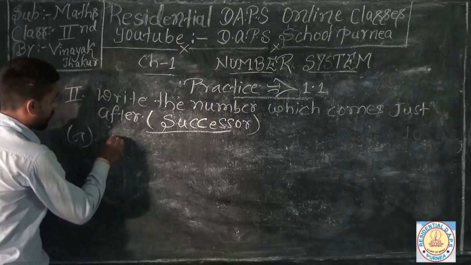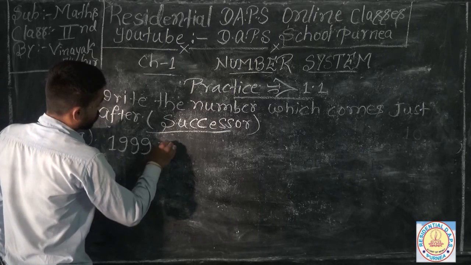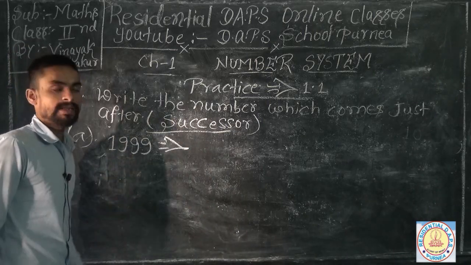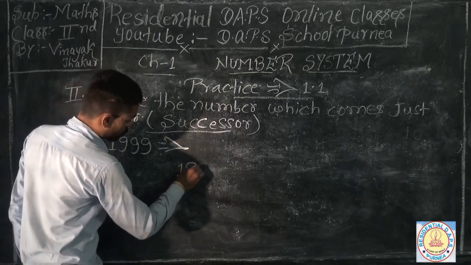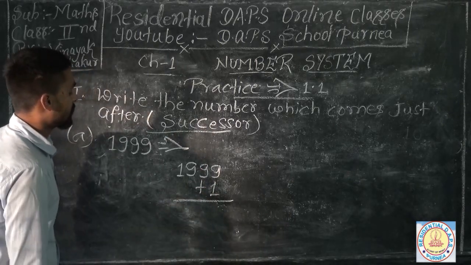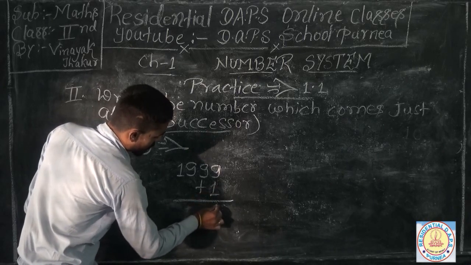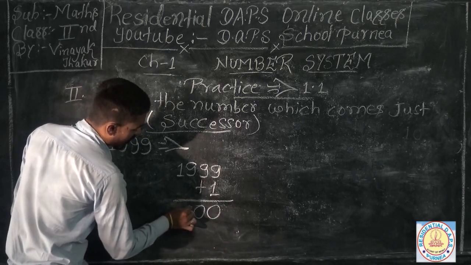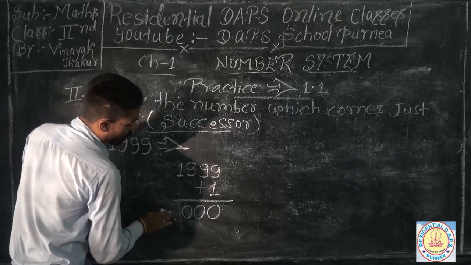If you have to find the next number after 1999, then you need to add 1 to 1999, and you can find out your successor very easily here. 9 plus 1 is 10, then 9 plus 1 again 10, and 1 becomes 2.